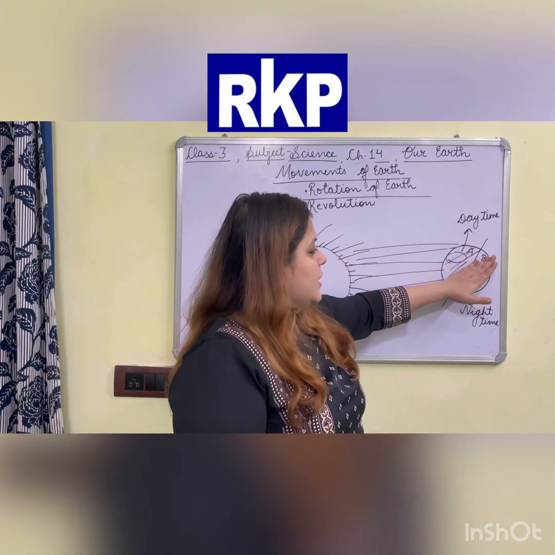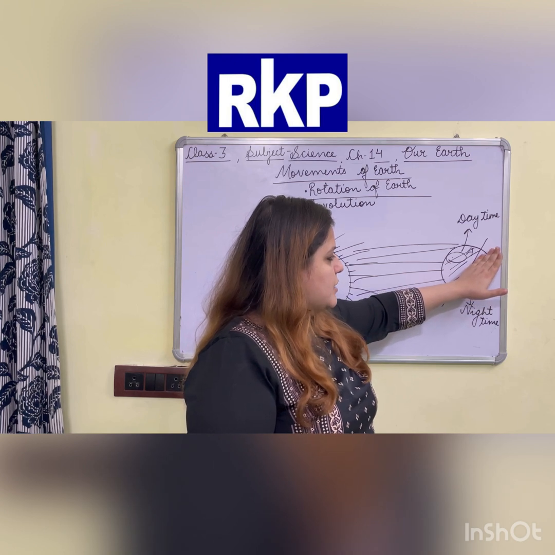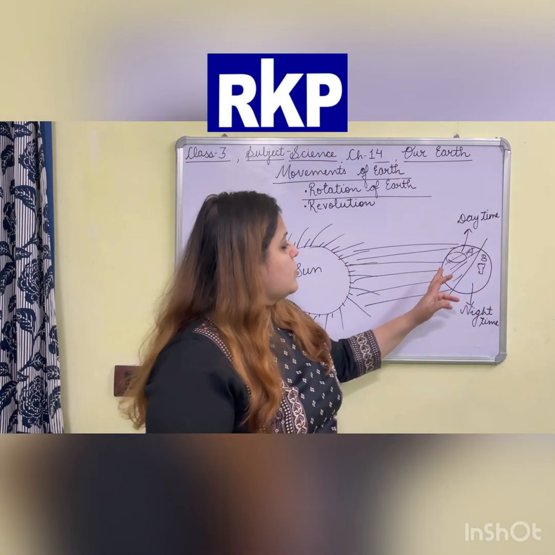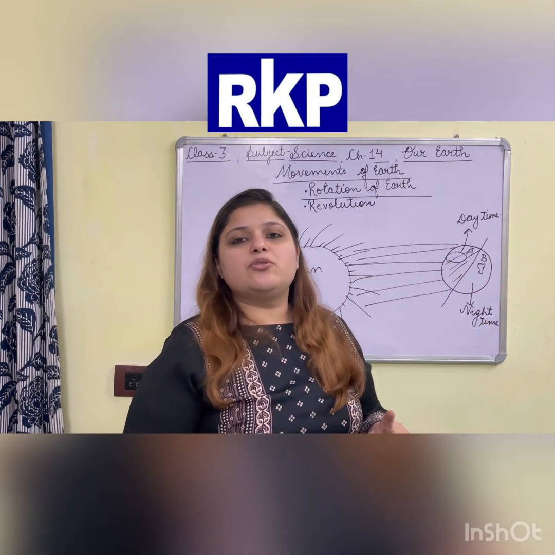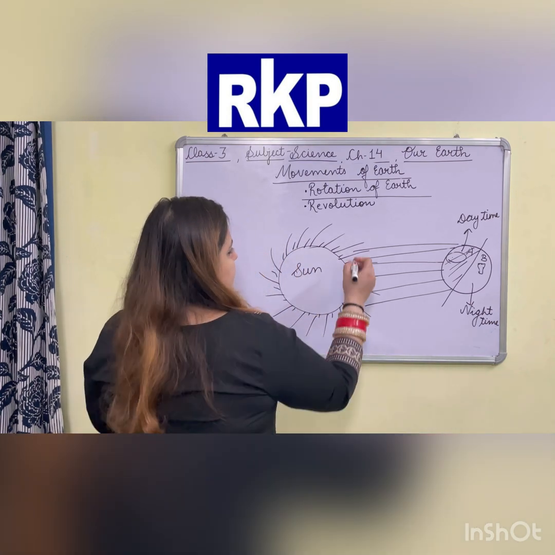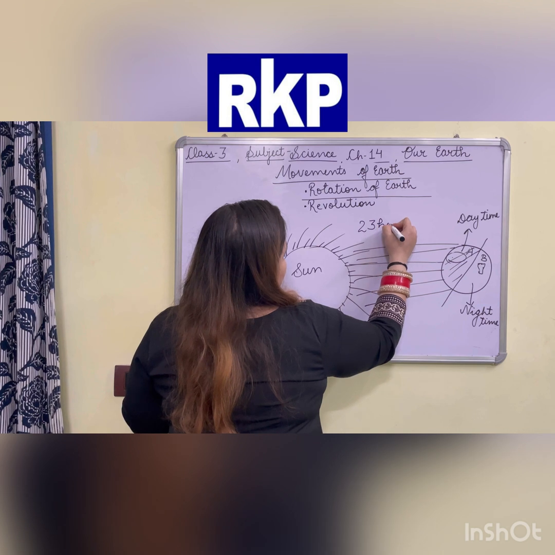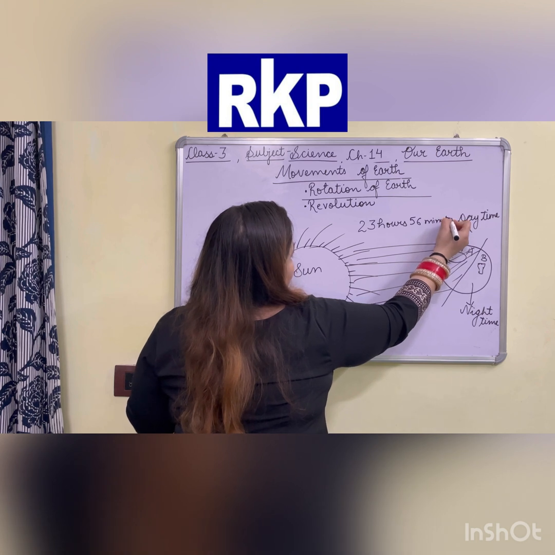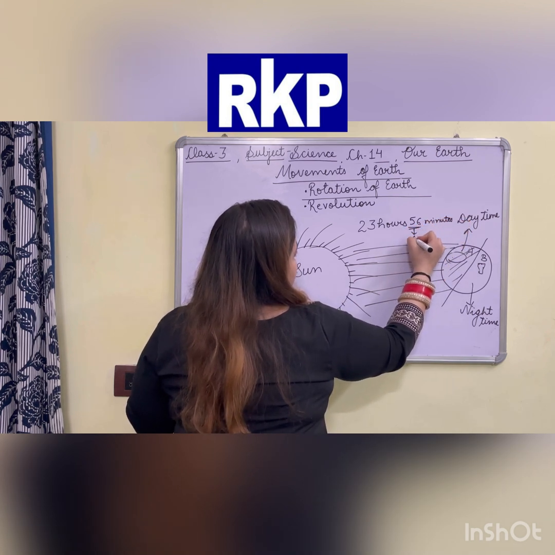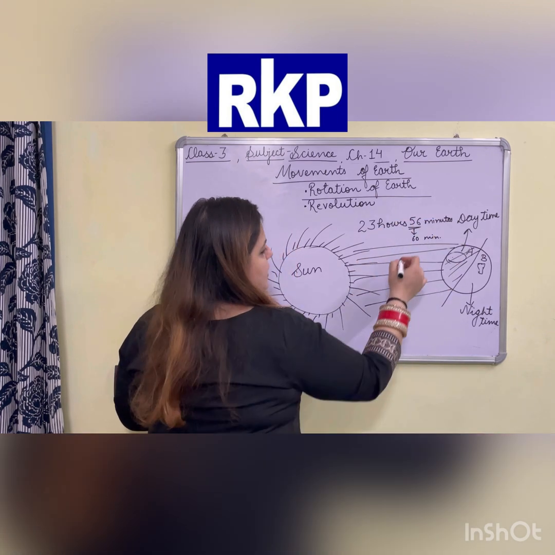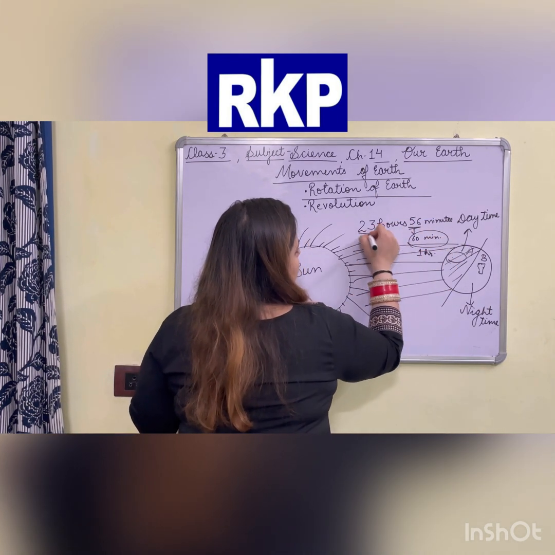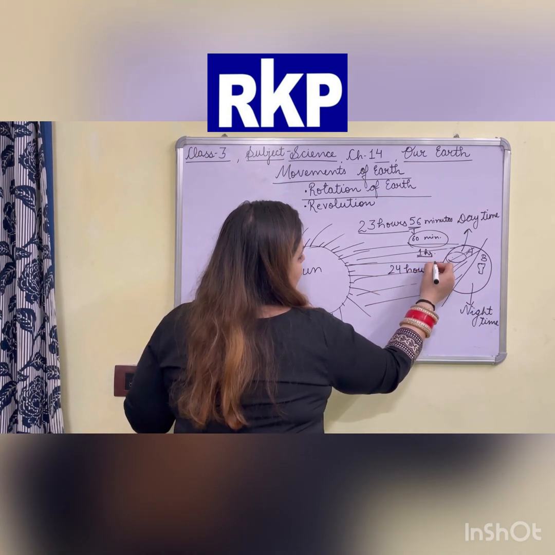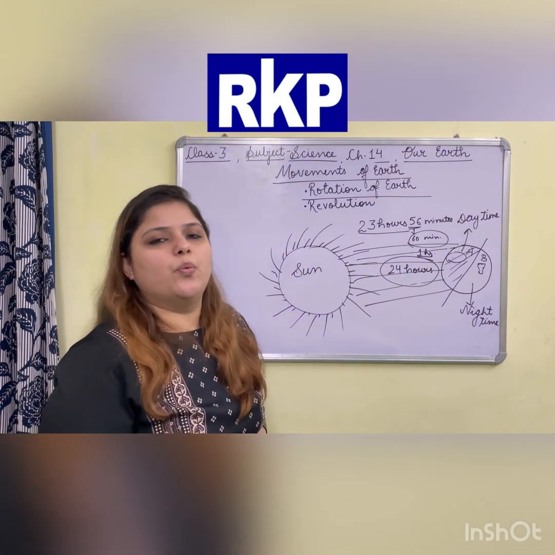Suppose earth is moving like this: B will change into A, then again it will move, and A will change into B. So to complete one round, to complete one rotation, earth takes nearly 23 hours and 56 minutes. And if we think carefully, 56 minutes is nearly 60 minutes, and 60 minutes make 1 hour. 23 hours here, 1 hour here. It means earth takes nearly 24 hours to complete one rotation.